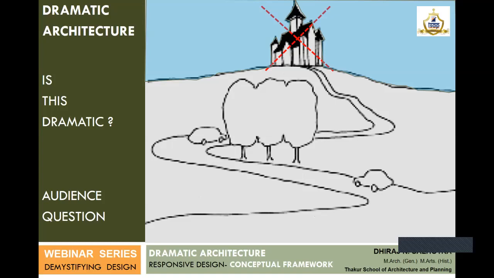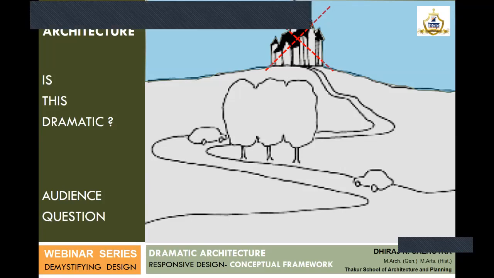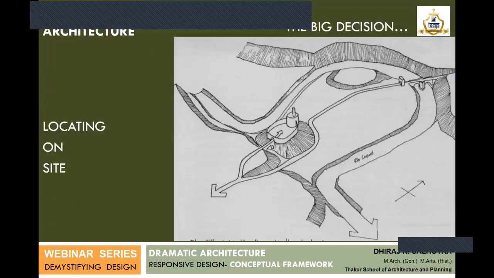So I want my audience to think about this, why I say that although it is dramatic, it's not the right thing to do. While I will go on to show you examples where they have been used in this particular manner to create dramatic effect, and very successfully. So think about this. We'll come back to this question after the presentation is over.